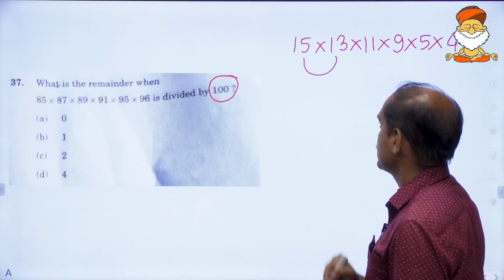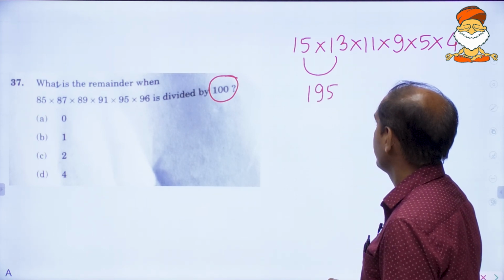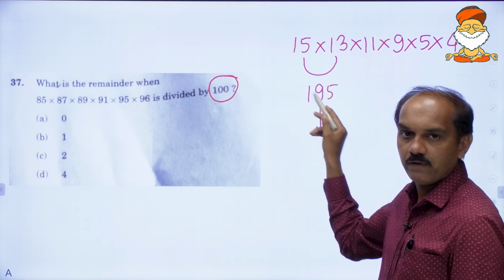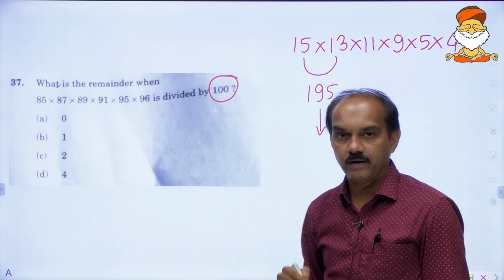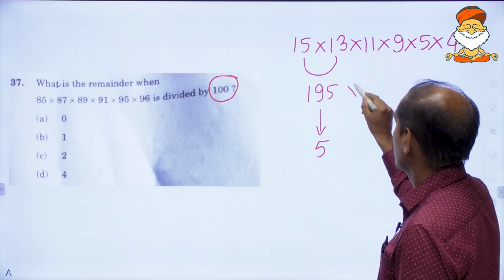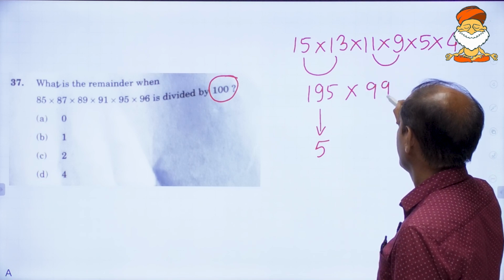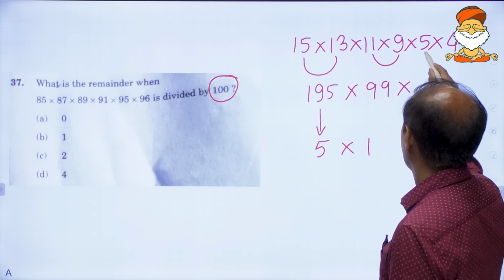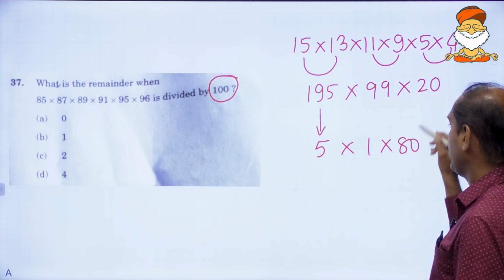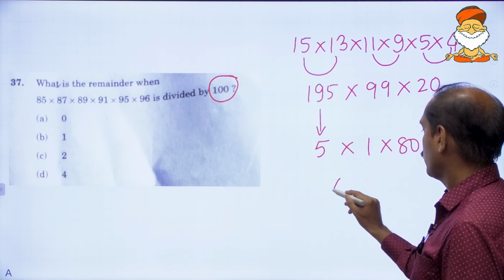15, 13s, 150 plus 45 is 195. If you divide this by 100, 100 2s are 200, but this is 195. Again you are left with 5 here. Then what else you can do? 11 9s are 99. 99, straight away you can take 1. 5 4s are 20. 20 you can take 80. 20 and 100, 80. 80 into 5, 400.